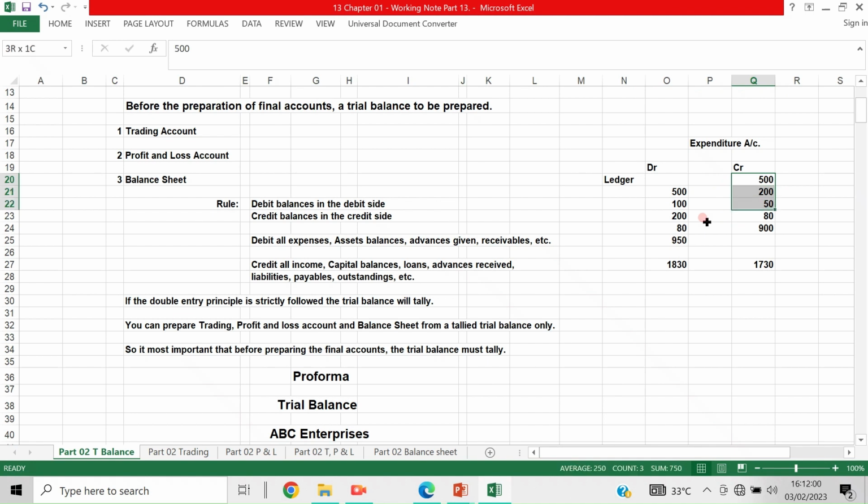Expenditure account, what will be done here? This will not be a balance carried forward, the total will be transferred to the profit and loss account.